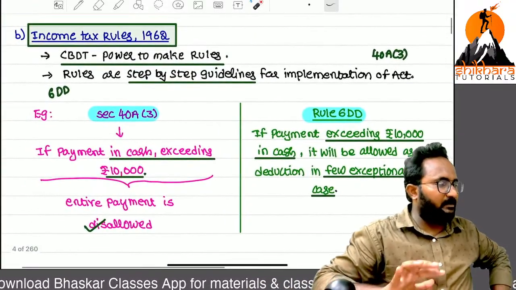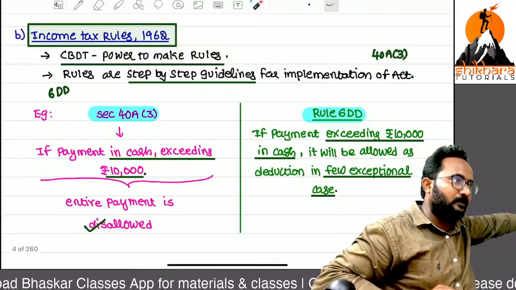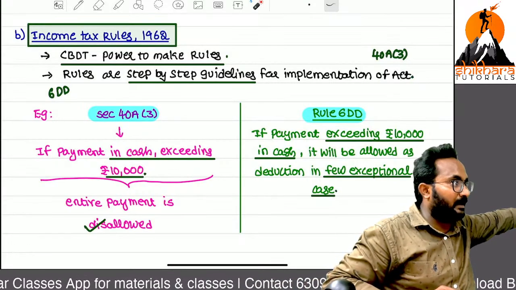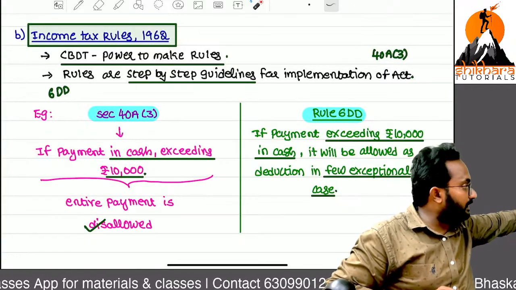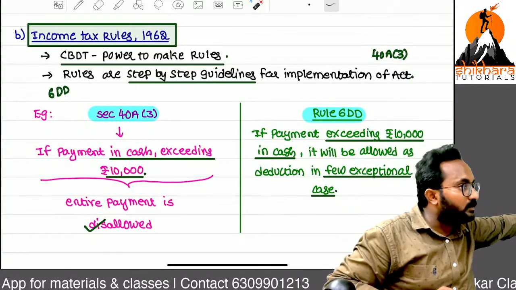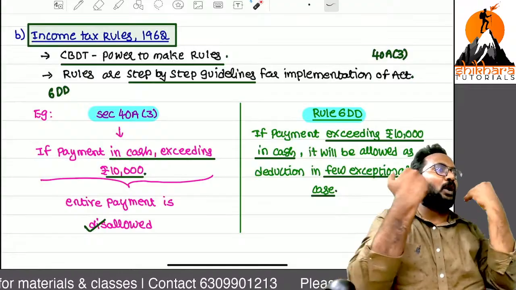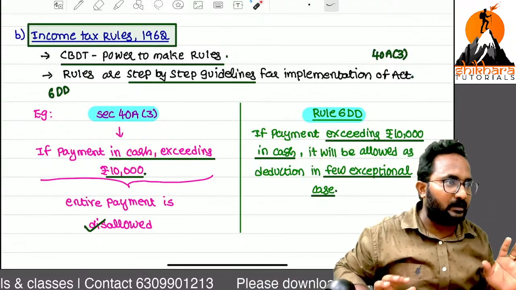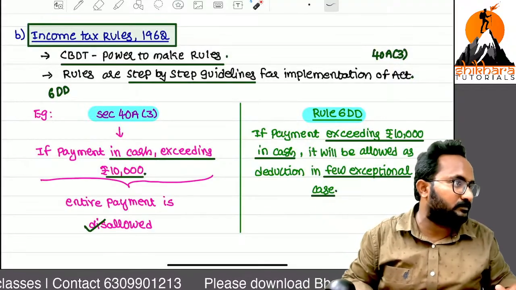This section can be implemented with a few exceptions only. Those exceptions, or any other things, can be given in the form of what, ma? Rules. The section itself you have not at all understood. That's why they will give you the clarification by using the circular. There is a huge difference between these two.